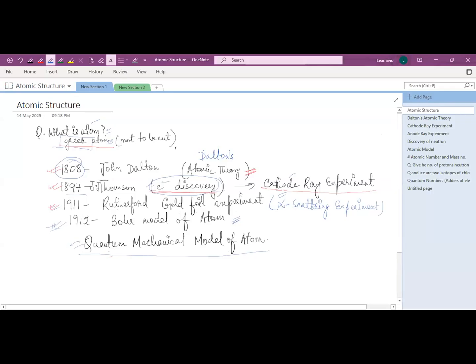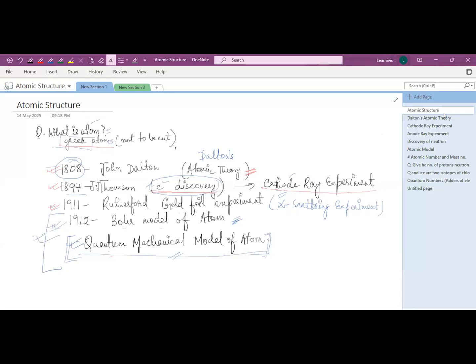But after some time, this model also failed. After that, the quantum mechanical model of an atom came, which is a very important model of an atom. You have read Dalton's atomic theory and J.J. Thomson in ninth class, but in this chapter we will mainly focus on these two: the Bohr model of an atom and the quantum mechanical model of an atom. Clear?